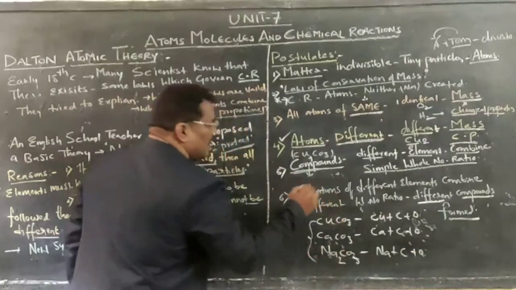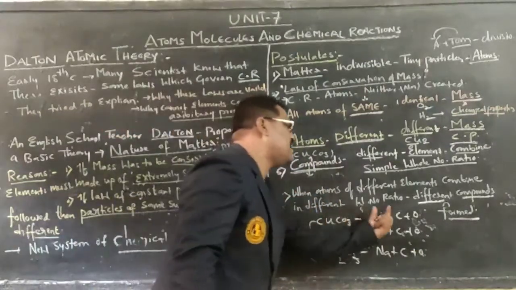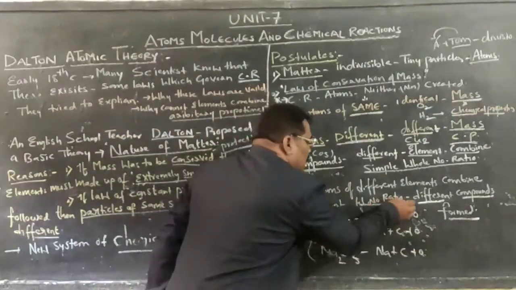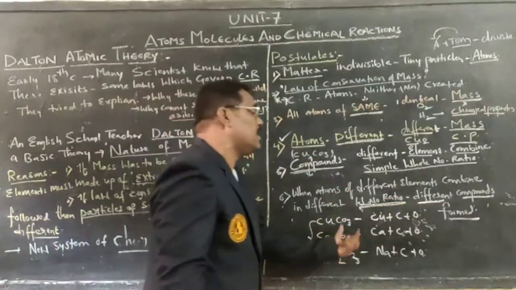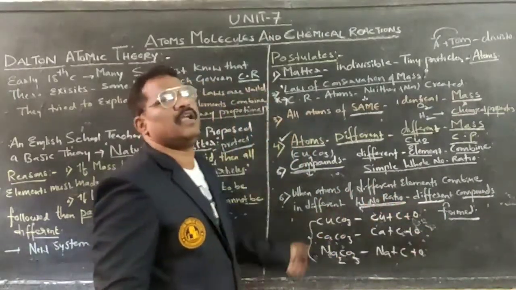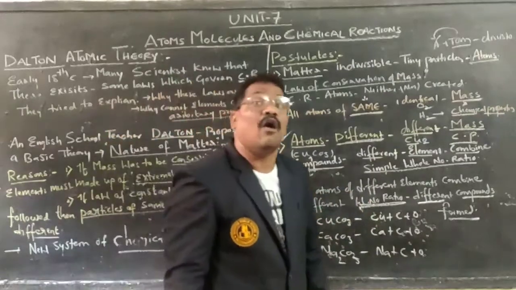In this way, different elements combine in fixed whole number ratios and form different types of compounds.